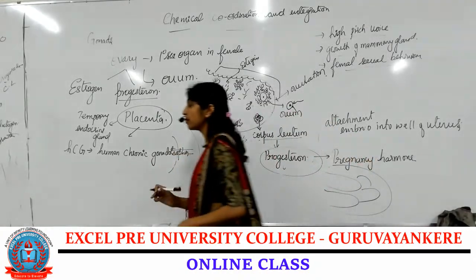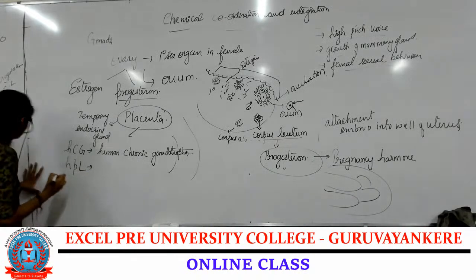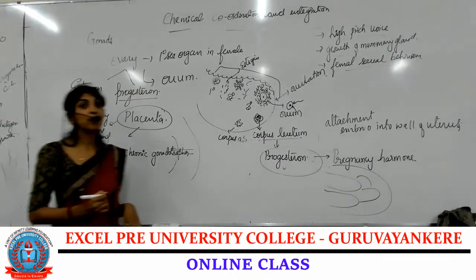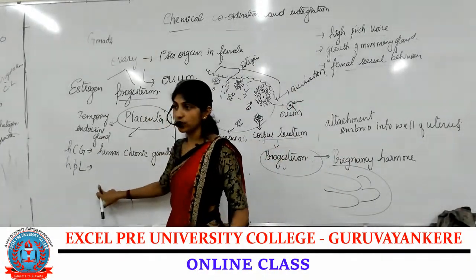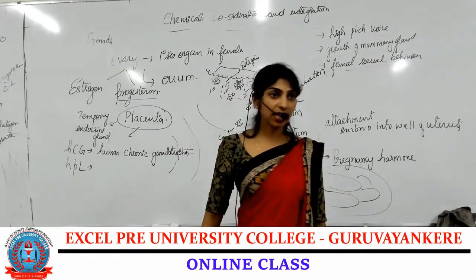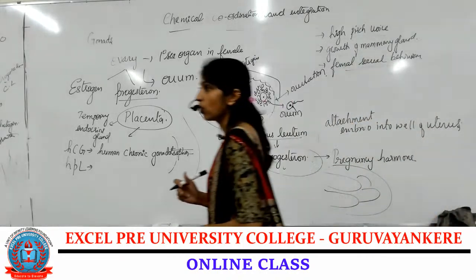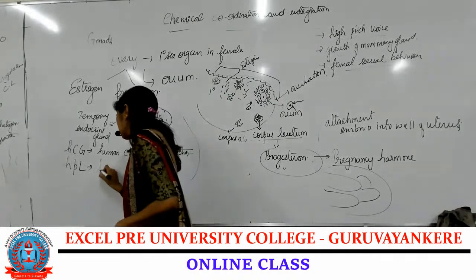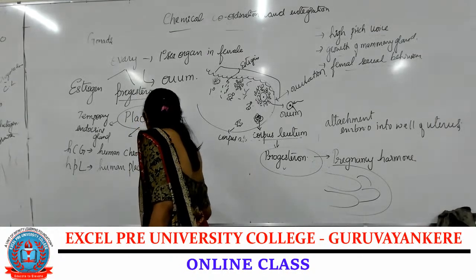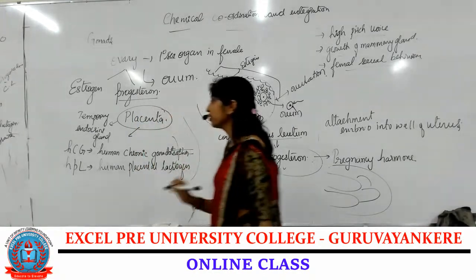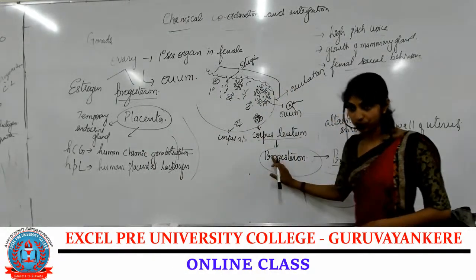Is that clear? Okay. Coming to the next one, HPL, that is human placental lactogen. They help in the growth of the mammary gland. Human placental lactogen acts on the mammary gland for the growth of the mammary gland. Human placental lactogen helps in the formation of the mammary gland. Clear?